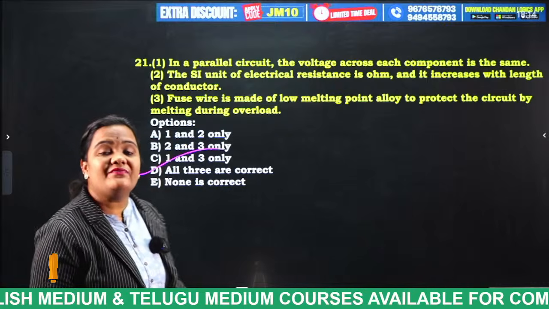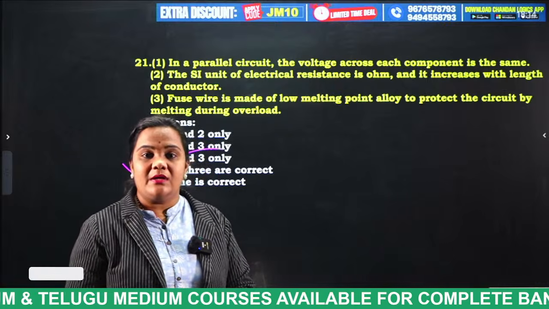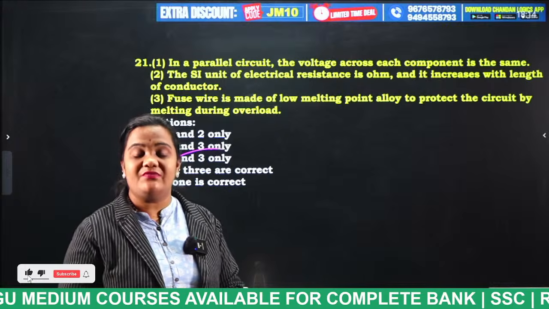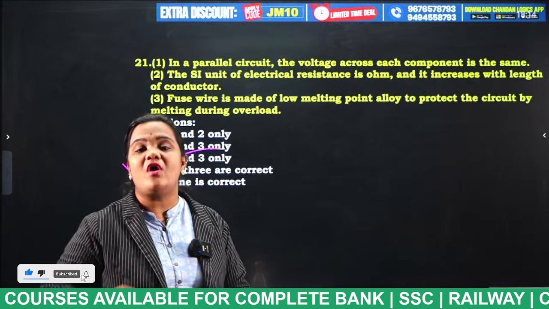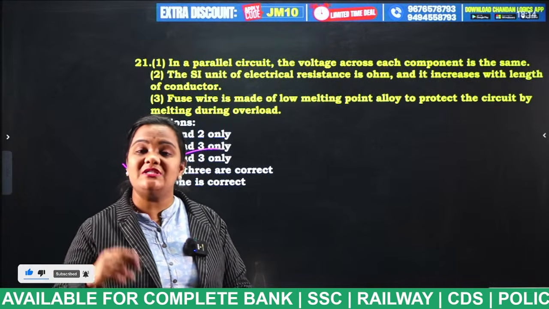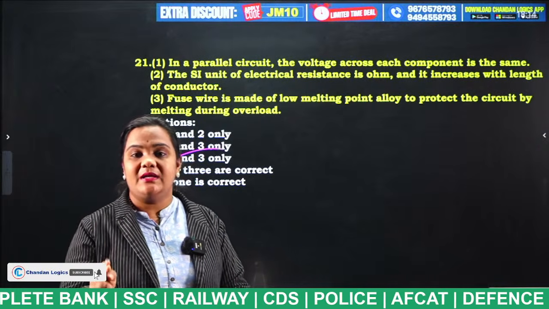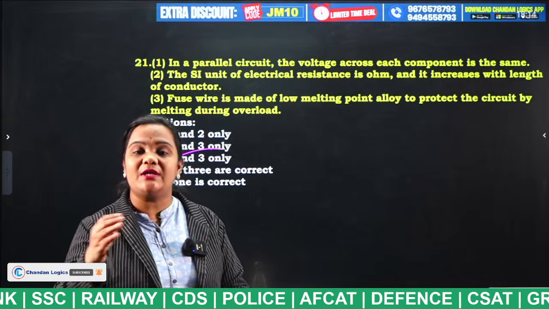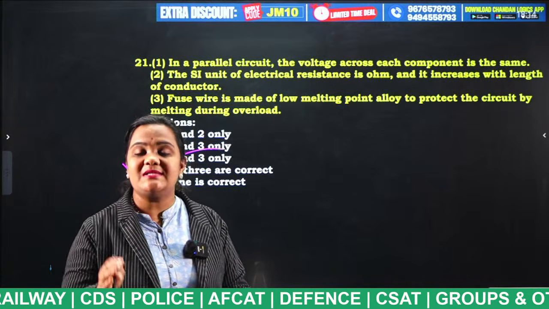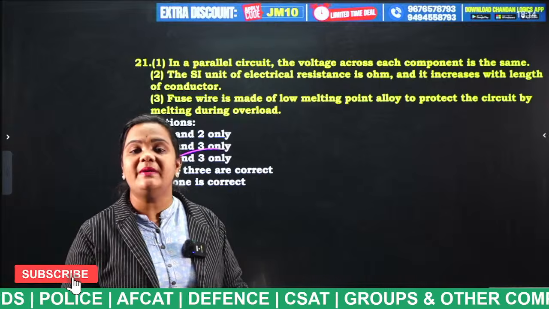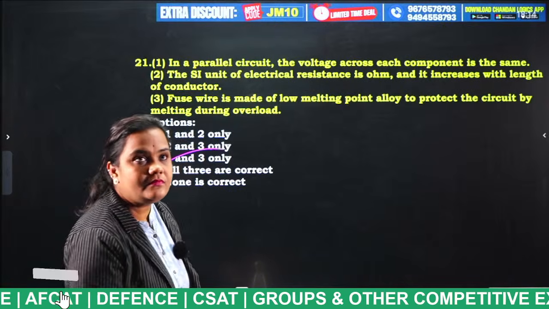So when there is a very high voltage current, if we use a safety device, what happens is this safety device, which is made of a very low melting point material, will melt. If it melts, the circuit's passing will be stopped, such that the high voltage current will be prevented. Okay. Next.